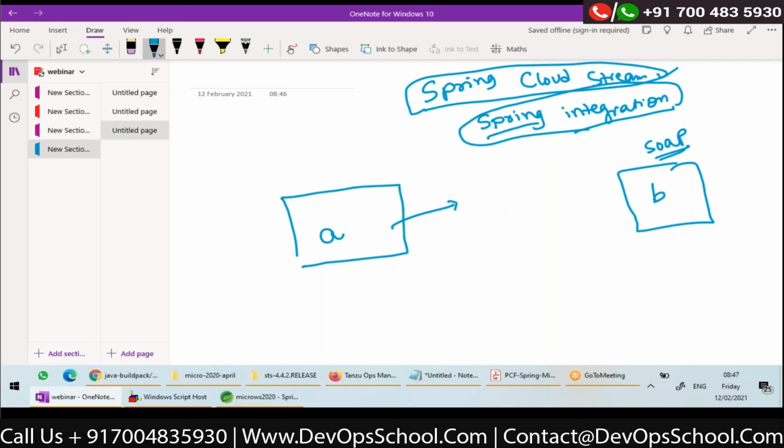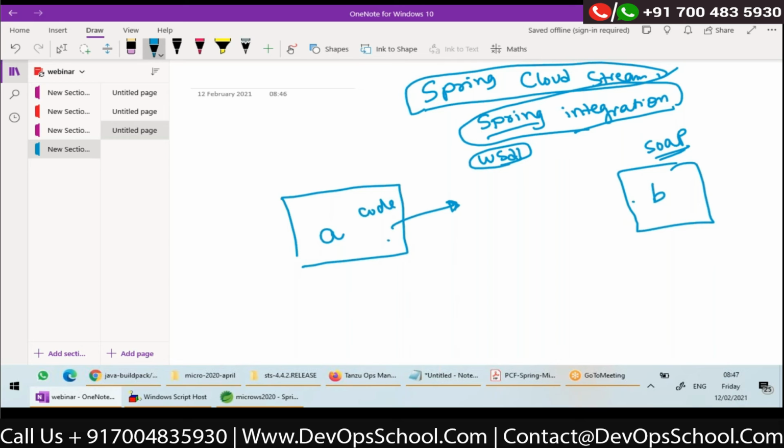For SOAP, there will be a WSDL. Using the WSDL, we generate code here, and using that code we consume the service. So I'm integrating my application A with B using the code generated from the WSDL.